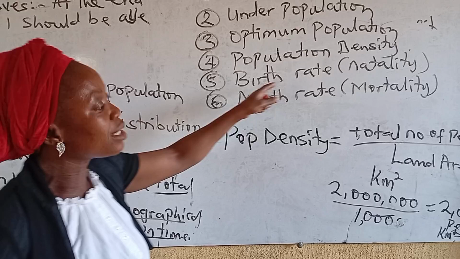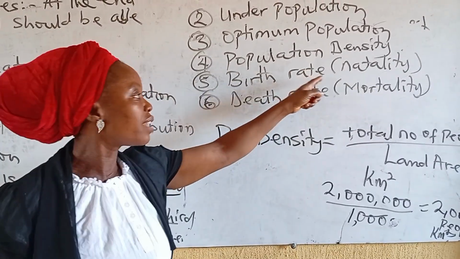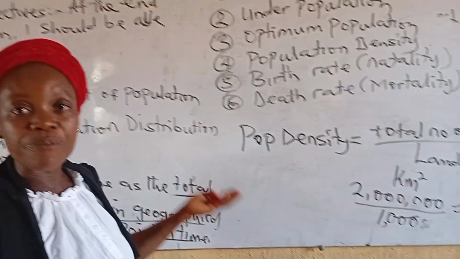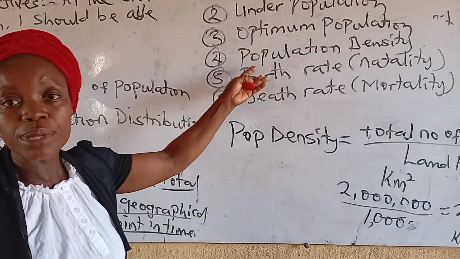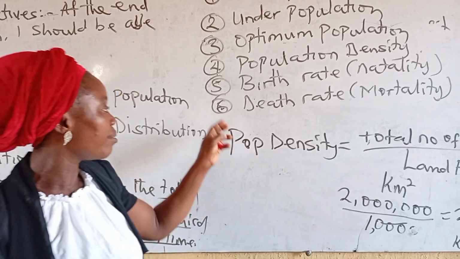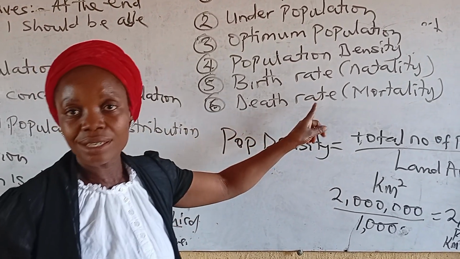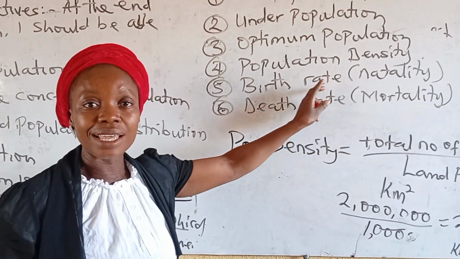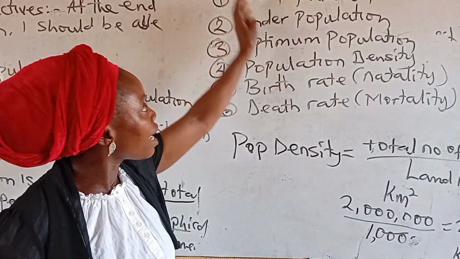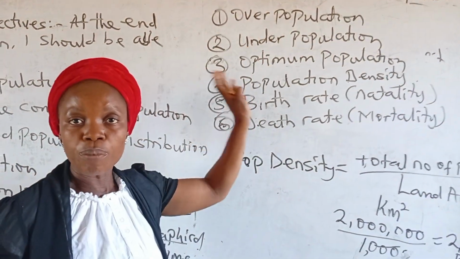The fifth one is called birth rates, which we refer to as natality rate. These are the number of children born in a geographical location within a period of time. While the last one, death rate or mortality, is the number of people that died. So these are the terms or concepts of population.